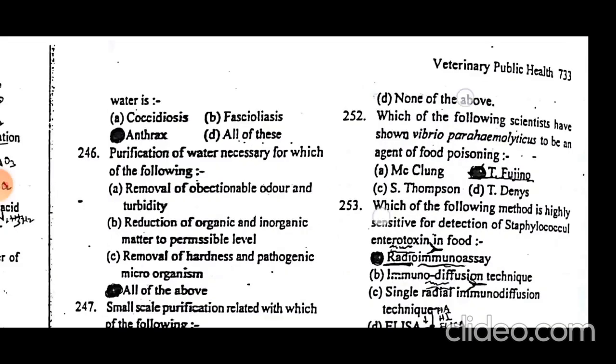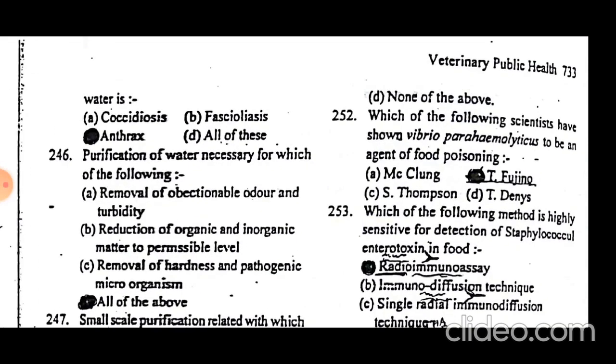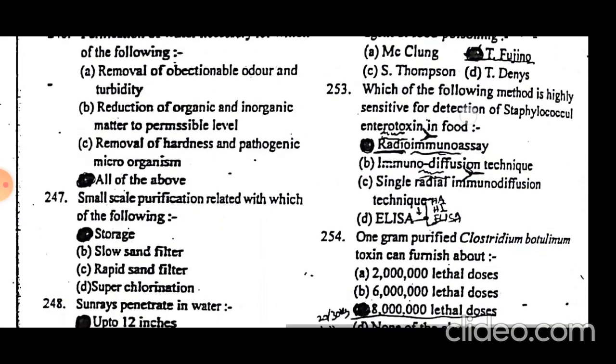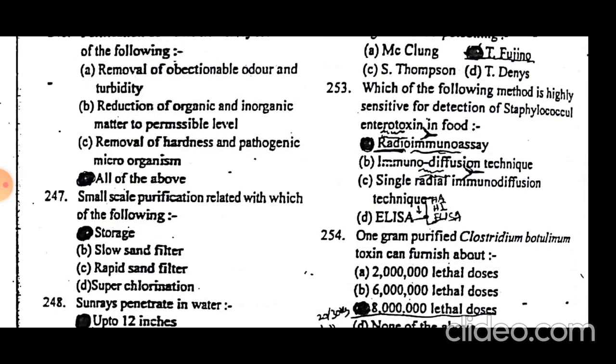Which of the following scientists showed Vibrio parahaemolyticus to be the agent of food poisoning? T. Fujino showed that Vibrio parahaemolyticus is the agent for food poisoning. Which of the following methods is highly sensitive for detection of staphylococcus enterotoxin in food? Radioimmunoassay is the most sensitive method.